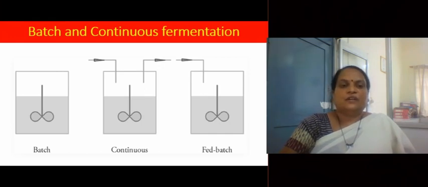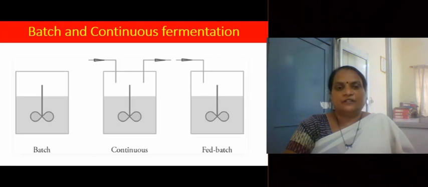So this is about continuous fermentation. Continuous fermentation is started and operated continuously, uninterruptedly, without stopping in between. Hence the name continuous fermentation. It can be operated in three different ways: as single stage continuous fermentation, single stage recycle continuous fermentation and multi-stage continuous fermentation. This is about continuous fermentation.